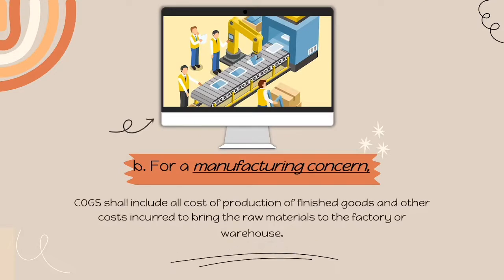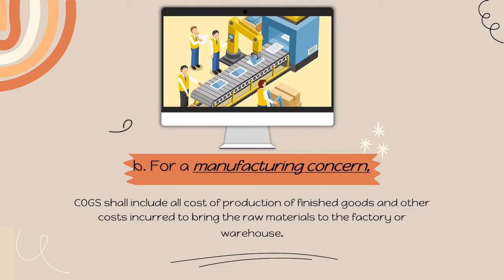B. For a manufacturing concern, cost of goods sold shall include all cost of production of finished goods and other costs incurred to bring the raw materials to the factory or warehouse. So pag sinabi naman po nating manufacturing business, ito yung type of business that uses components, parts, or raw materials to make a finished goods. These finished goods can be sold directly na sa consumers. Example na nito yung mga gumagawa ng sasakyan.